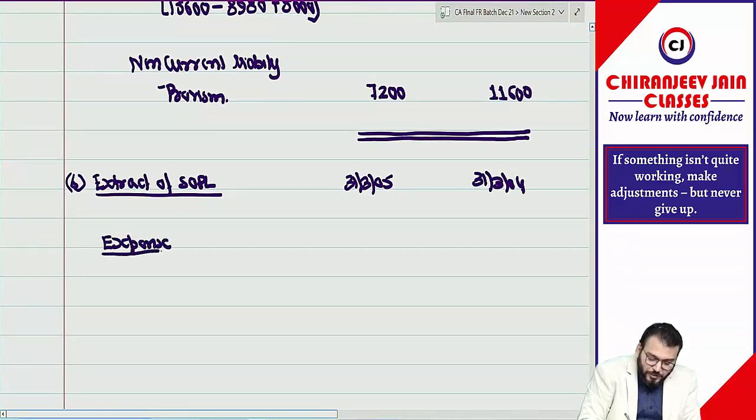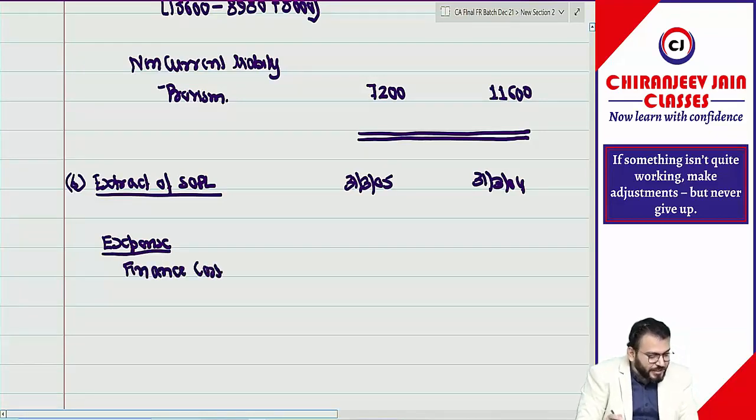There is one interest expense, meaning finance cost. Can you give me the interest expense of the third year? The fourth year we have calculated separately, 600. Third year, can you give me?